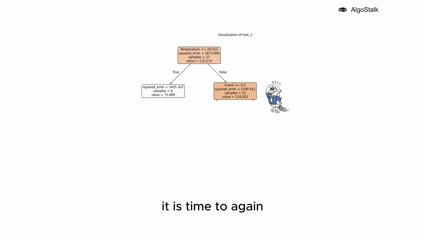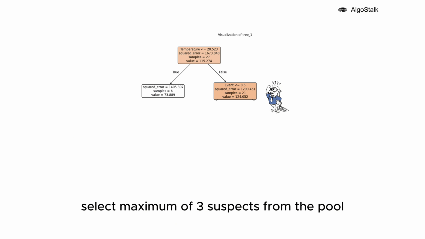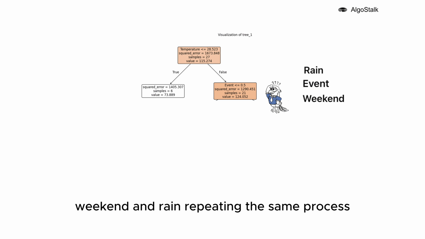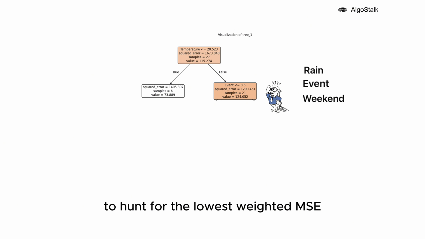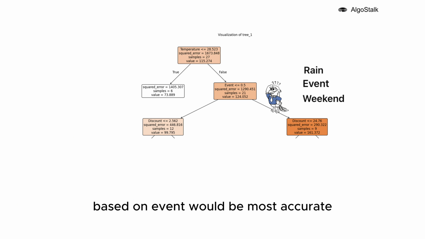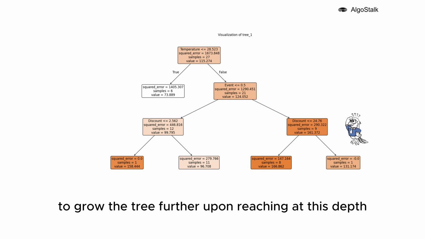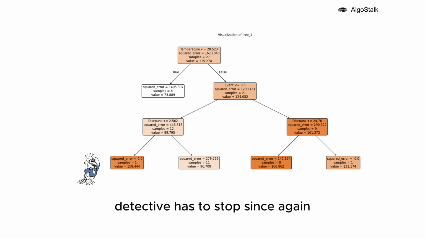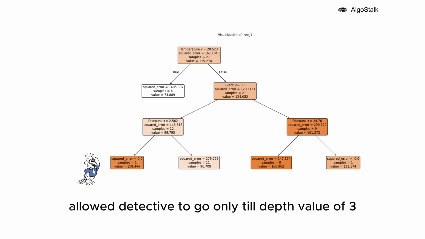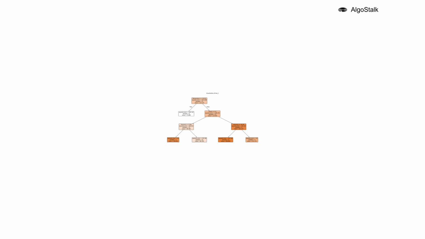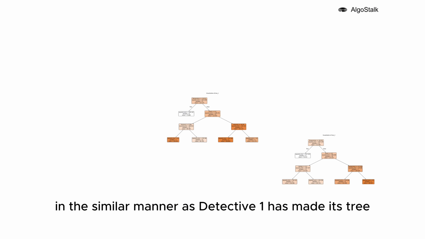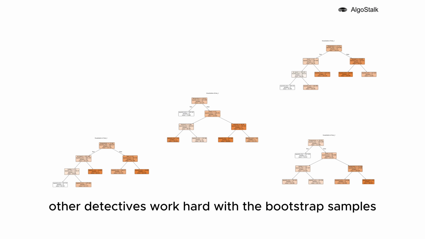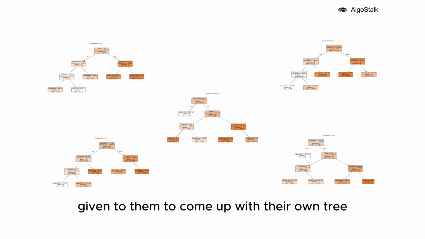It is time to again select a maximum of 3 suspects from the pool. Suppose this time the detective selects event, weekend and rain. Repeating the same process to hunt for the lowest weighted MSE, the detective found that splitting the data based on event would be most accurate. The same process is followed again to grow the tree further. Upon reaching this depth, the detective has to stop since the Random Forest Agency allowed the detective to go only till a depth value of 3. In a similar manner, as Detective 1 has made its tree to solve the case, other detectives work hard with the bootstrap samples given to them to come up with their own trees.